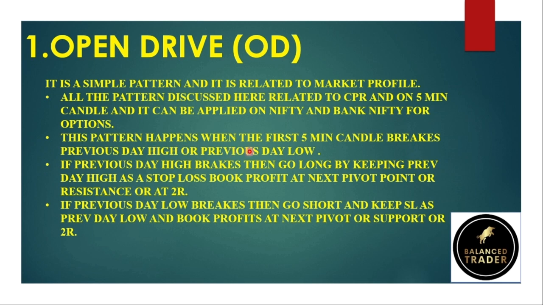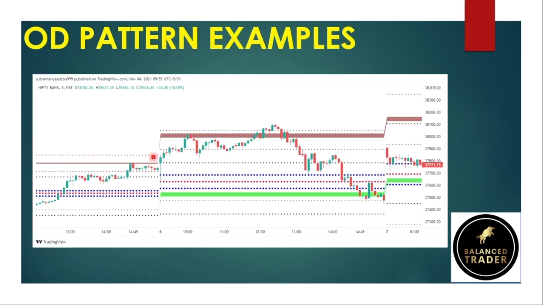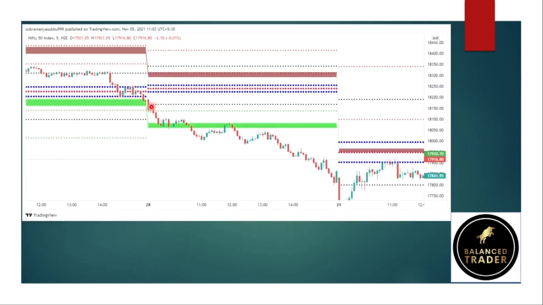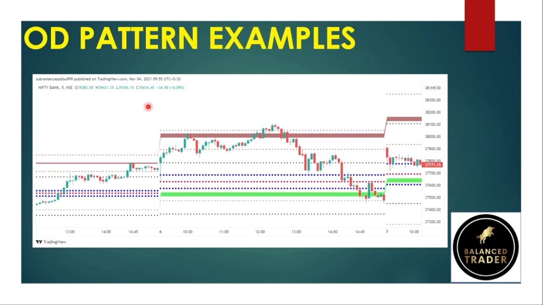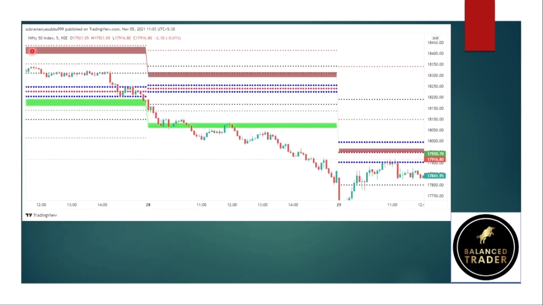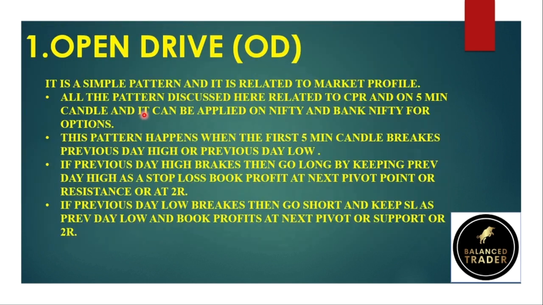This pattern happens when the first 5-minute candle breaks the previous day high or the previous day low. This is the first 5-minute chart of Bank Nifty. The first 5-minute candle must break the previous day high or the previous day low, like this. If this breaks the previous day high or the previous day low, this is a Nifty 50 previous day low, then it is an open drive pattern.